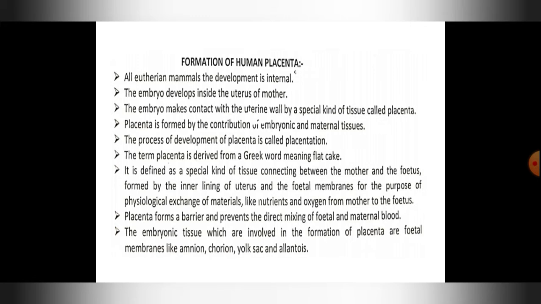So, formation of placenta. How will the placenta be formed? What is placenta? Placenta is a physiological connection between the mother and the developing embryo or the developing baby, which helps for the process of respiration, excretion, nutrition, and circulation as well. So in all eutherian mammals, the development is internal.